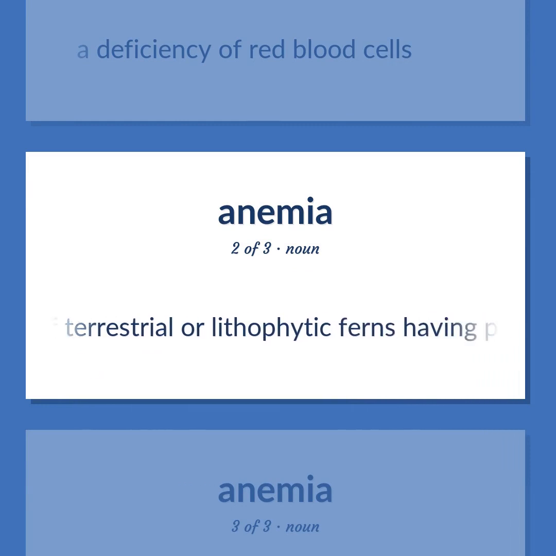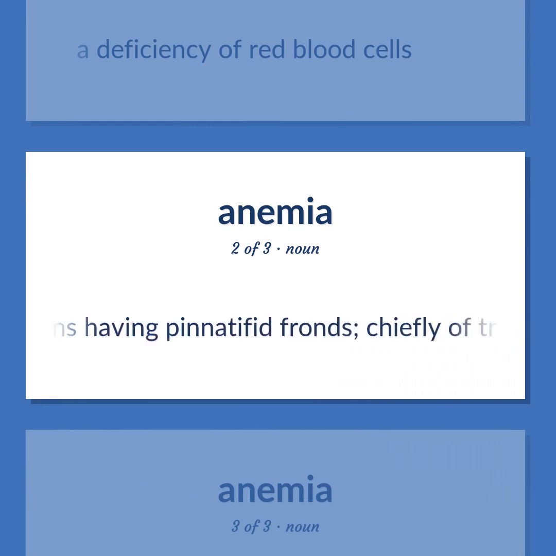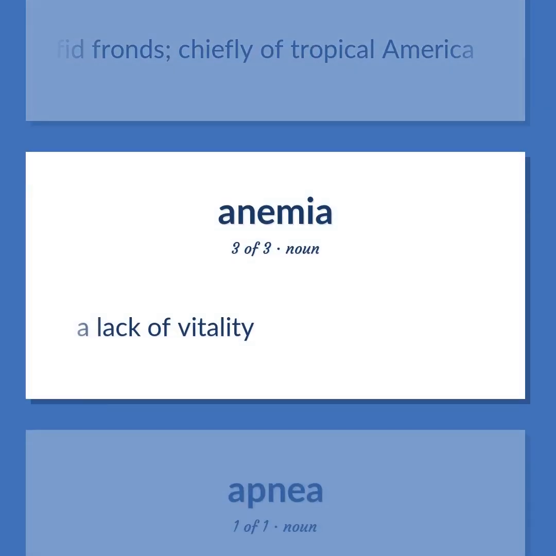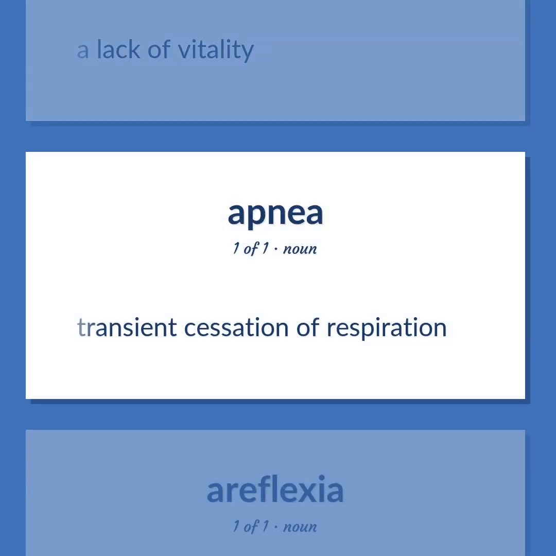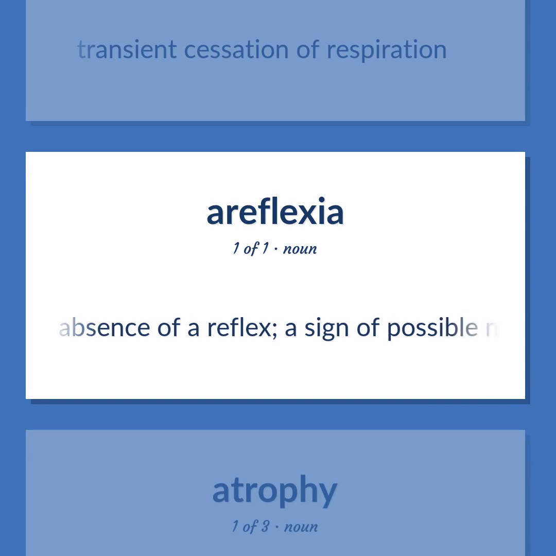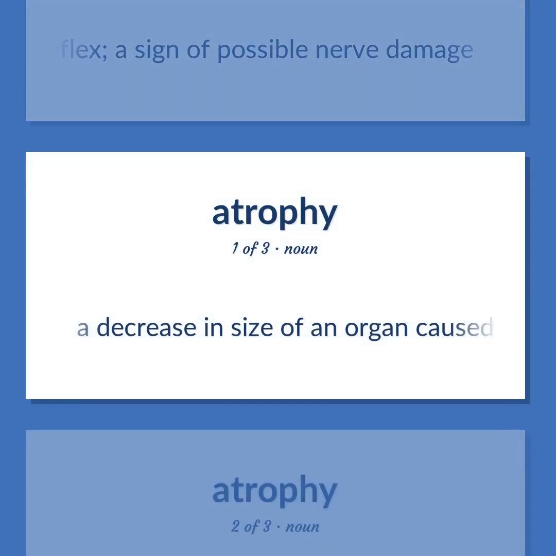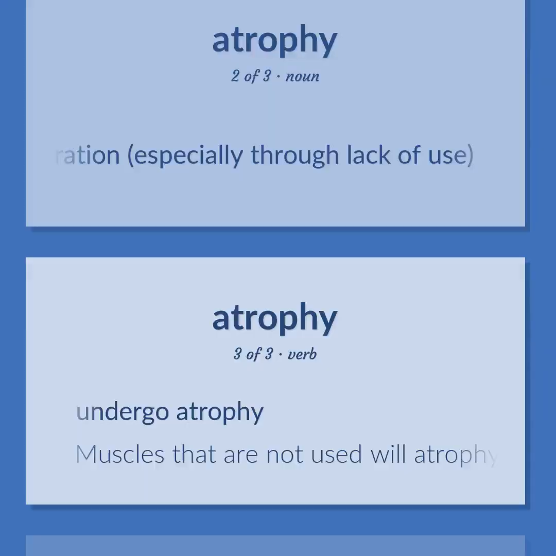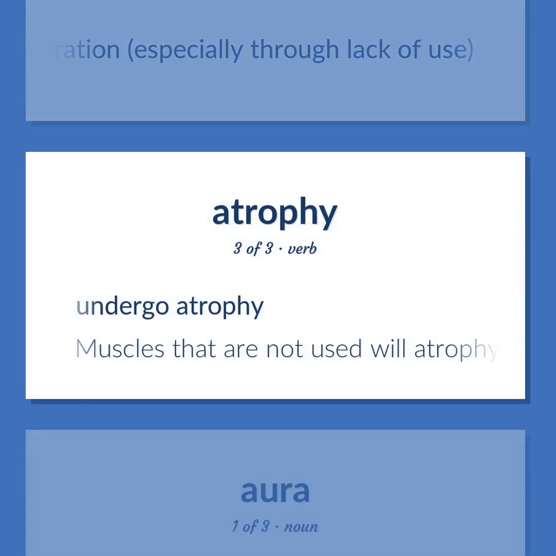Genus of terrestrial or lithophytic ferns having pinnatifid fronds, chiefly of tropical America. A lack of vitality. Transient cessation of respiration. Absence of a reflex, a sign of possible nerve damage. A decrease in size of an organ caused by disease or disuse. Any weakening or degeneration, especially through lack of use. Undergo atrophy. Muscles that are not used will atrophy.